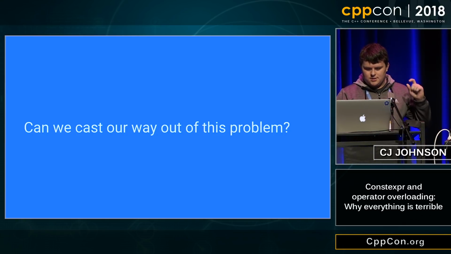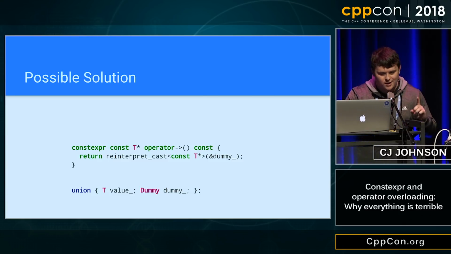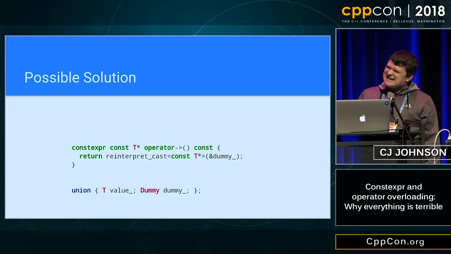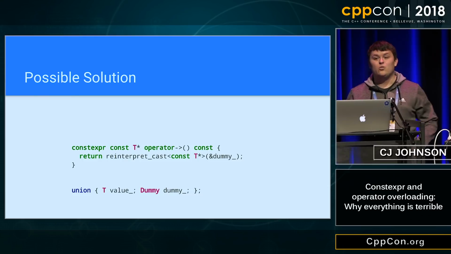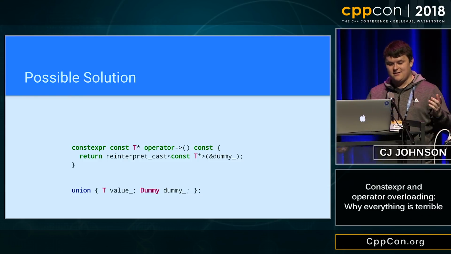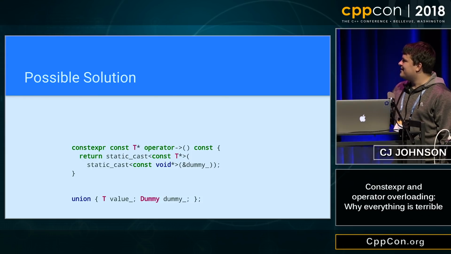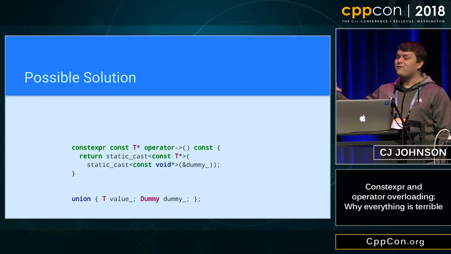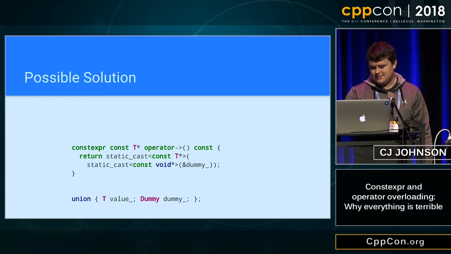Okay, so can we cast our way out of this problem since we have that dummy? Well, obviously reinterpret_cast works. It's pretty common, right? Not in constexpr. Sorry, no good. Well, what does work in constexpr is static_cast, obviously, right? So this does at least get us closer. So we're taking the address of dummy and we're casting to void pointer, and that does work, but casting from void pointer is broken. Sorry, no dice.